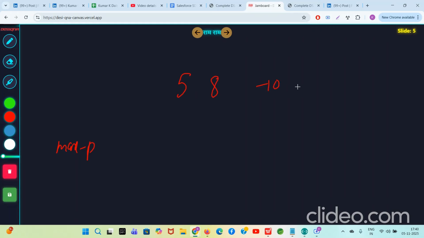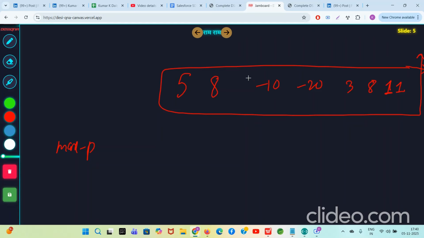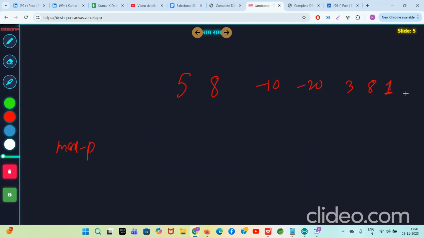The array is 5, 8, minus 10, minus 20, 3, 8, 10.